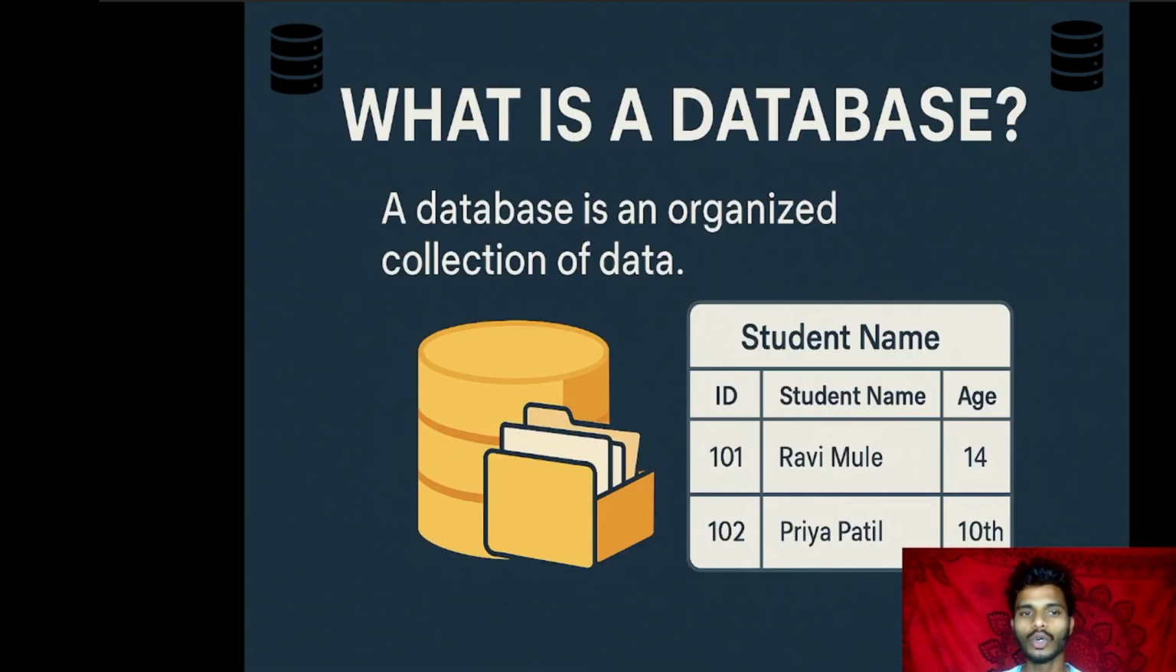If we move forward, what exactly is a database? A database is an organized collection of data. Like you can see here, this is a student name table. Here you can see ID 101. There are two student names available: Ravi Mule and Priya Patil. Ravi Mule's age is 14 and Priya Patil's age is 10. So this is a table, and many tables stored in an organized way in one place is called a database.